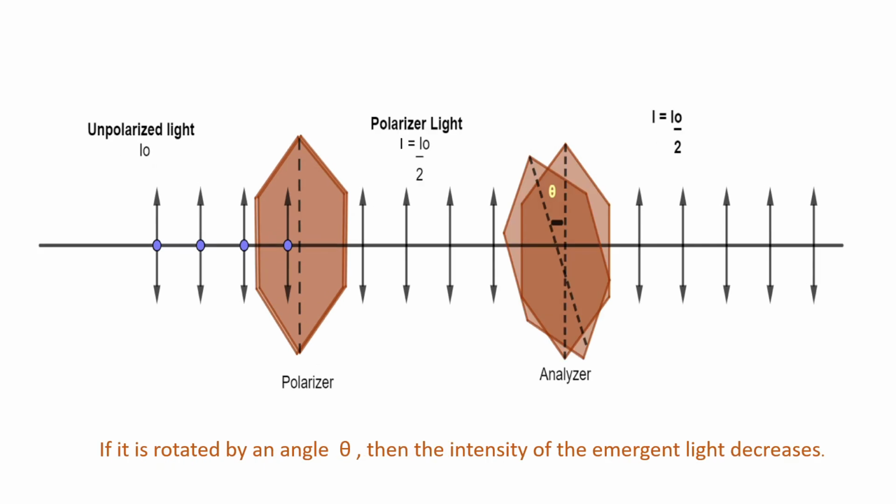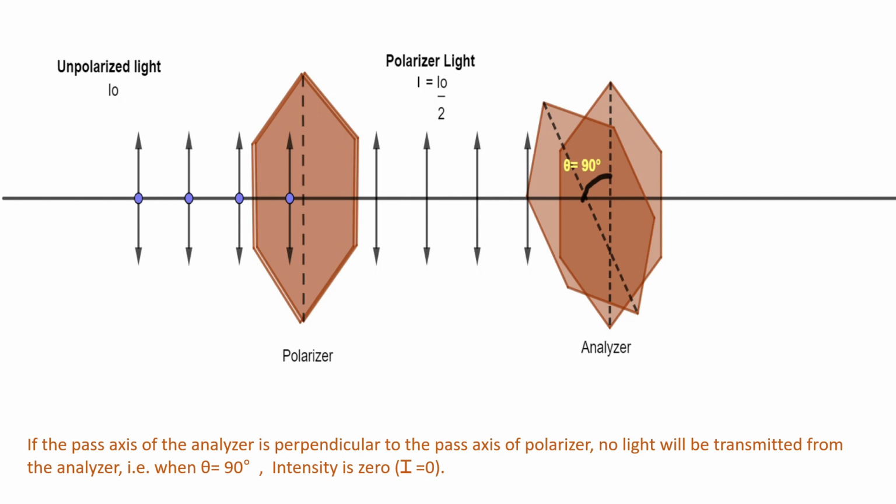If the analyzer is rotated by an angle theta, then the intensity of emergent light decreases. Now, when the pass axis of analyzer is perpendicular to the pass axis of polarizer, no light will be transmitted out of the analyzer. That is, when theta is equal to 90 degree, the intensity I equal to 0.